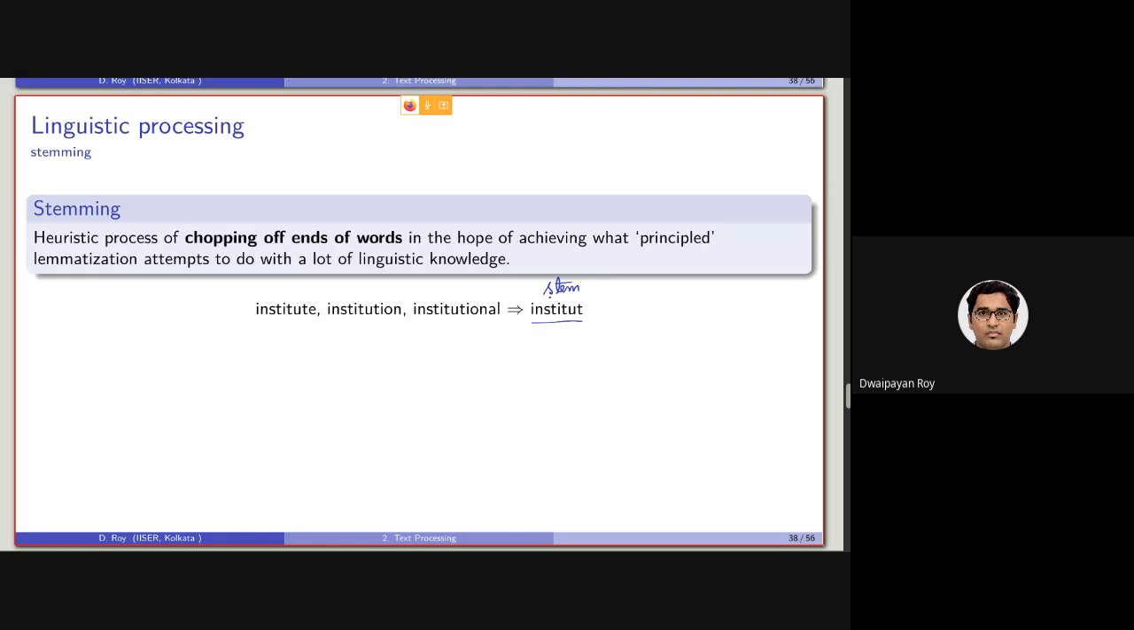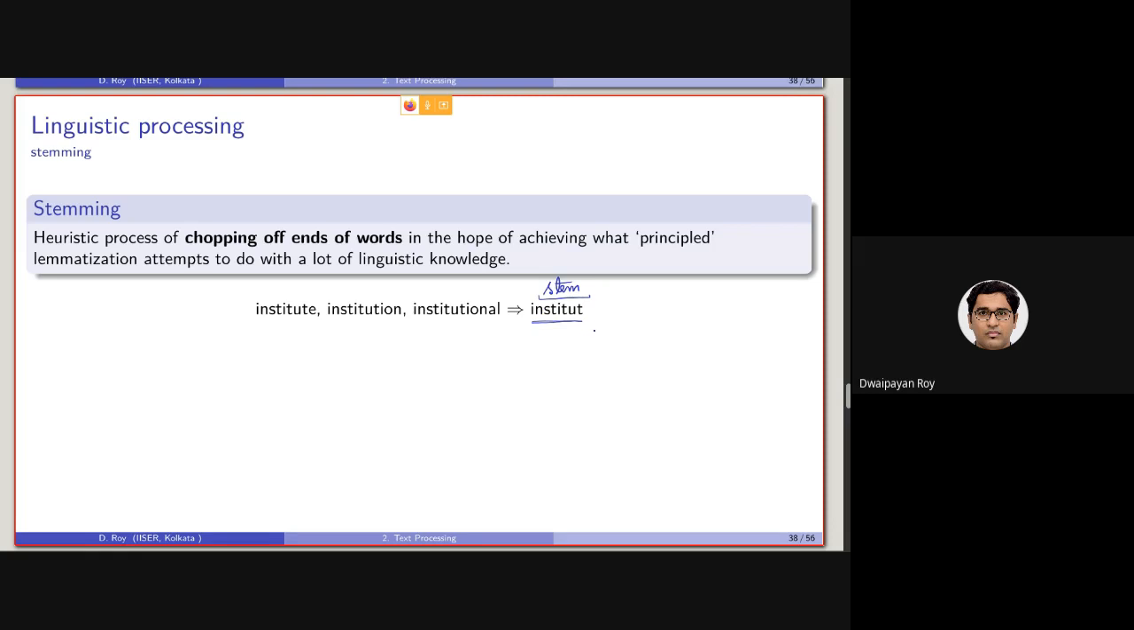This is a stem. What is the difference? The basic difference, I hope you can already understand. All the lemmas will be actual words, actual dictionary words. But for stemming, the stem that we end up with for certain words might not be an actual word. Like here, institut is not actually a dictionary word, or any known word that we would find in the English dictionary.